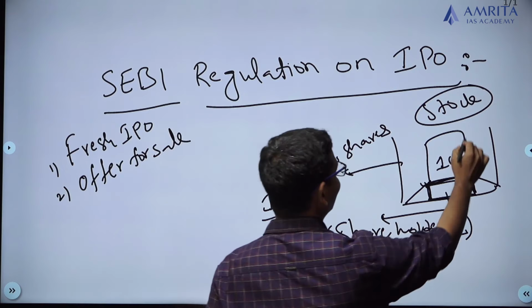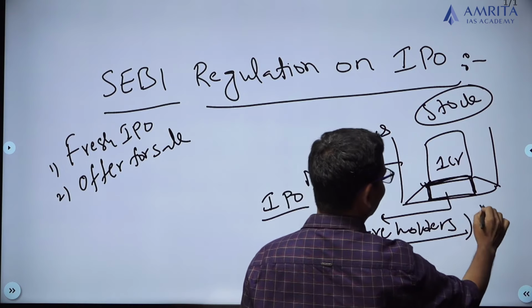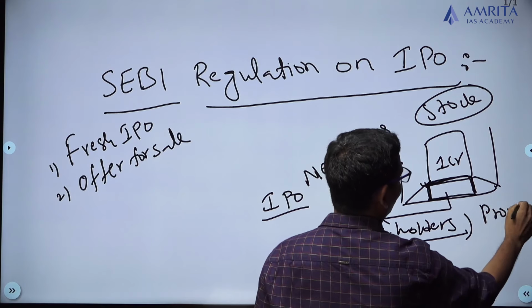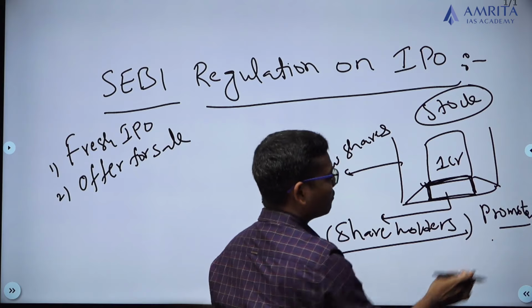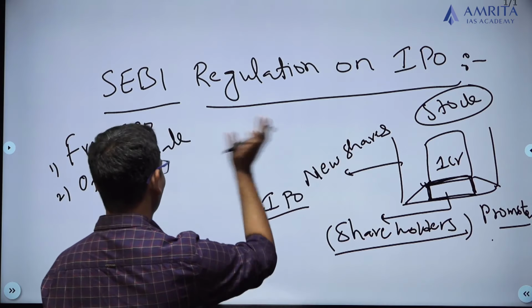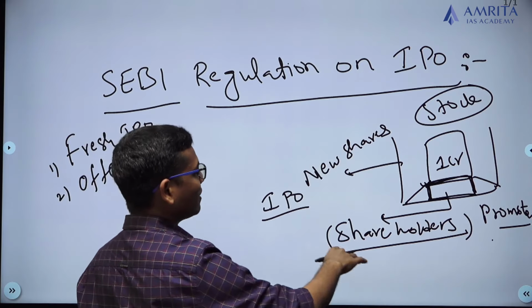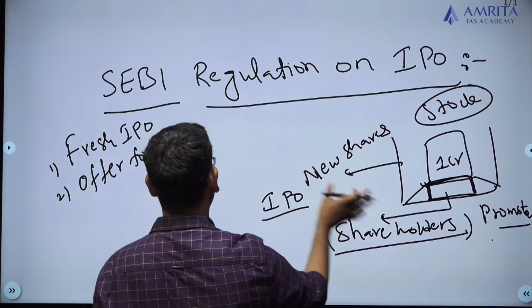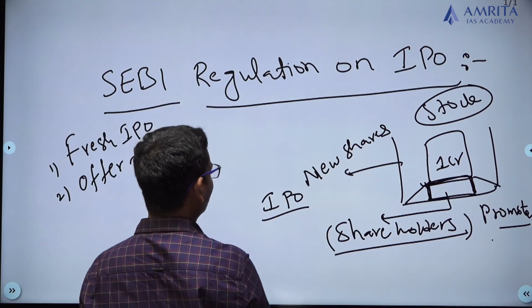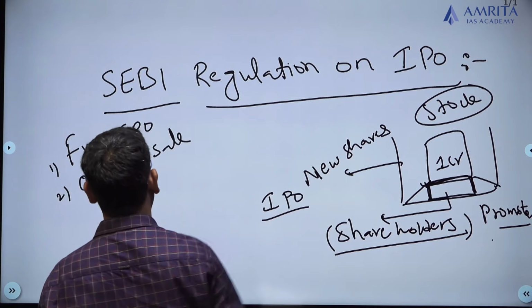because these are the owners, in the sense I can say, the promoter. That means the promoter himself wants to sell away his shares to some people. So that is the reason why the promoter has an option to sell his existing shares to the people through this public announcement, which we call offer for sale.